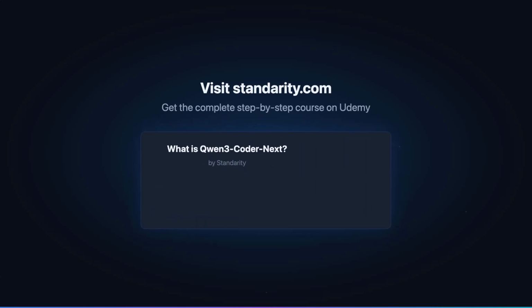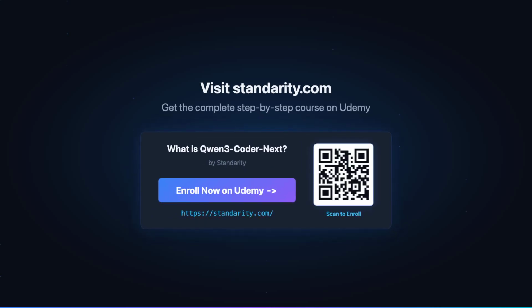That is Qwen3-Coder-Next, an open-weight model with 80 billion total parameters, 3 billion active per token, and over 70% on SWE-Bench Verified that we can run locally.